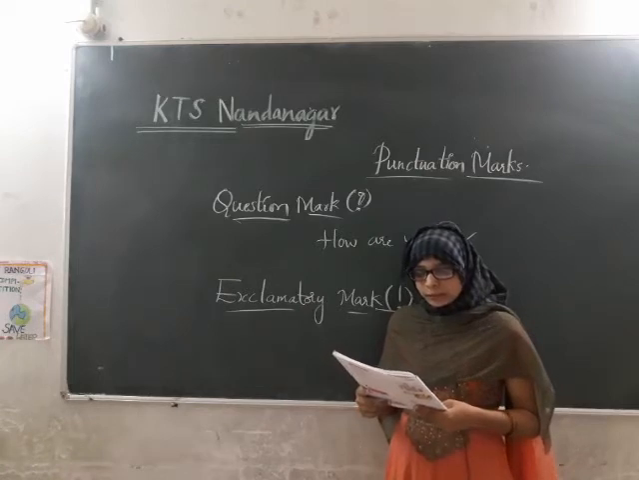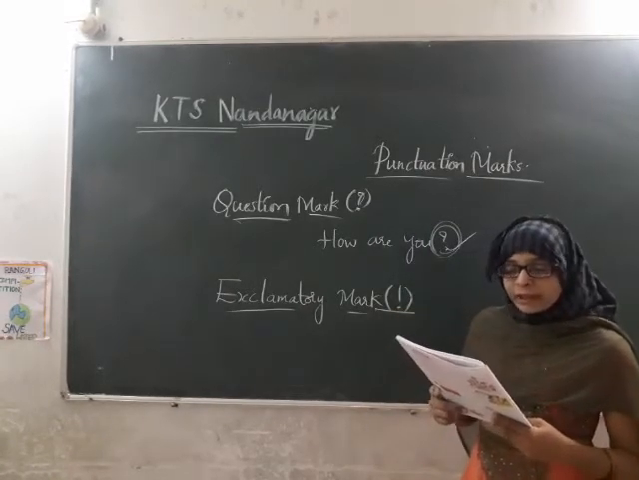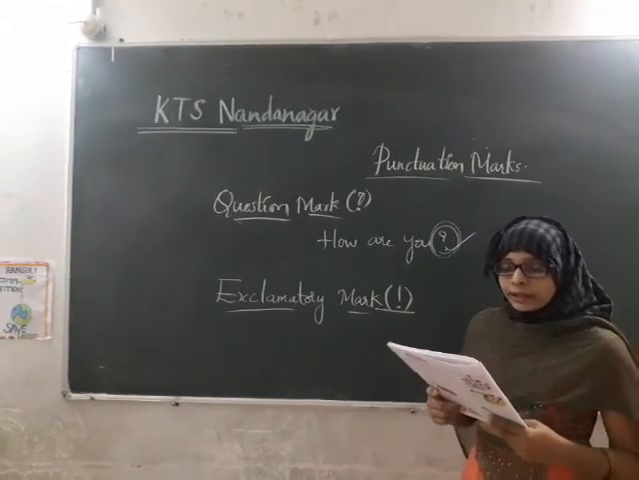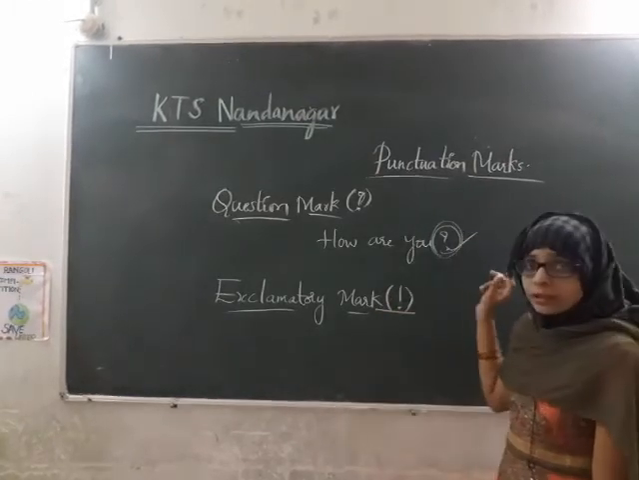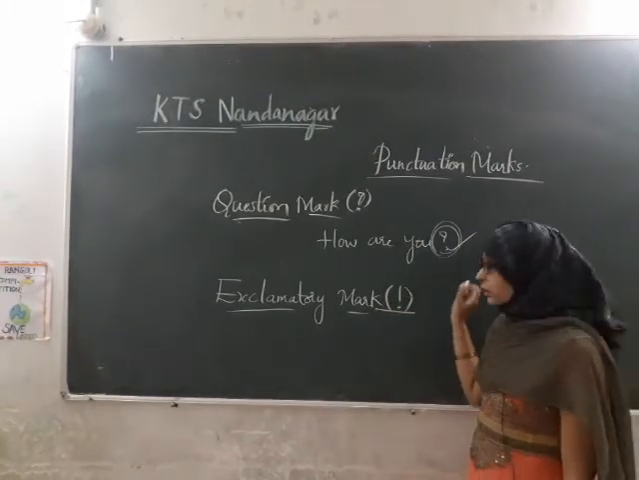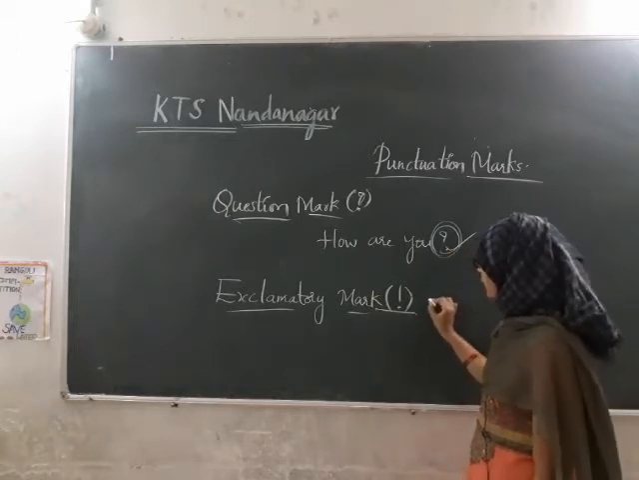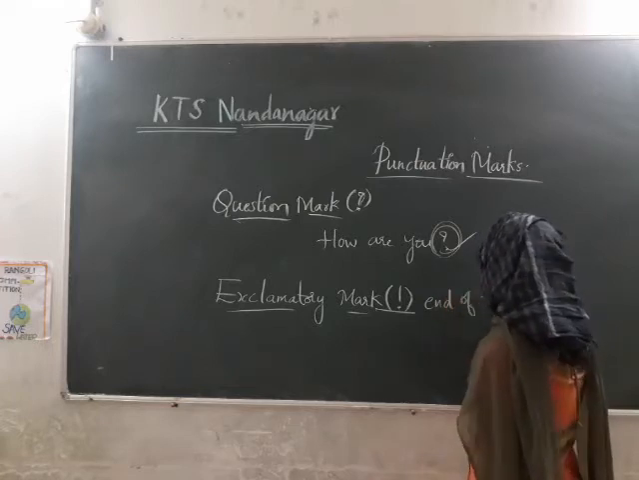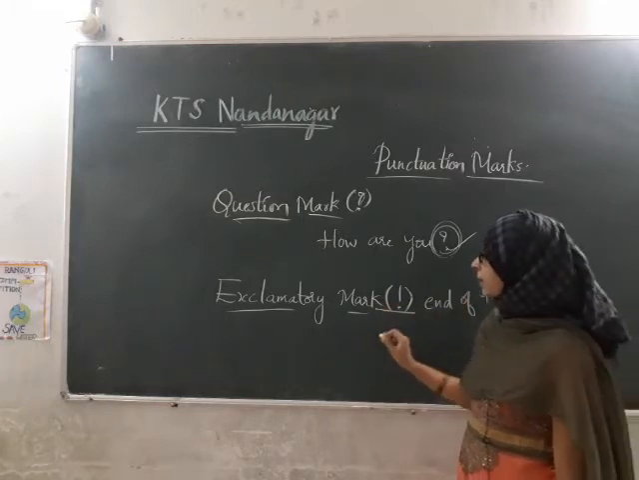Look at the example. When punctuating an exclamatory sentence, the exclamation mark should be either at the end of the sentence or at the end of the exclaiming word. So, as we discussed that the question mark is used at the end of the sentence, similarly this is also used at the end of the sentence as well as after the exclamatory word.